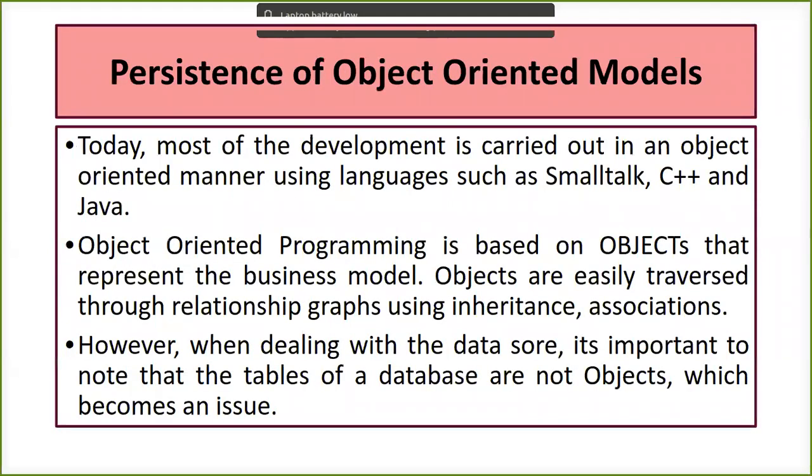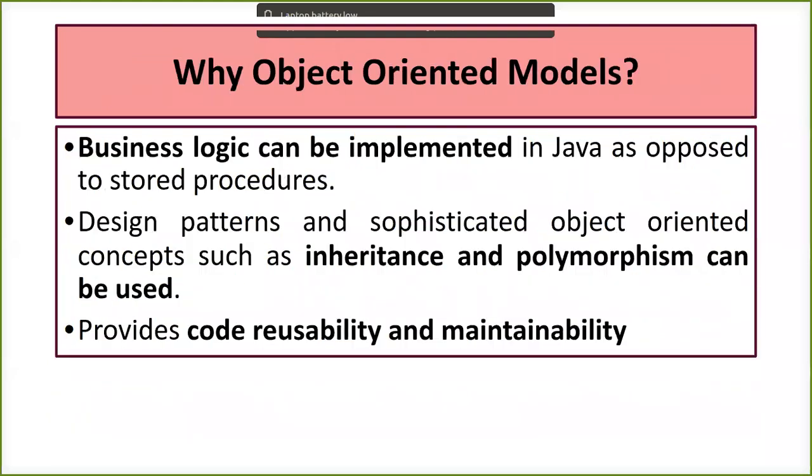Then, persistence of the object oriented model. We all know that object oriented languages are used for most application development, and they are all based on objects. They also have a number of features like inheritance, polymorphism, and associations. When we want to deal with the data store, that means your databases, which can be an RDBMS, we have to note that they work in the form of tables. They are not going to take the objects from the language, so that becomes an issue. Why is the object oriented model used? Because we have business logic which is implemented in Java.